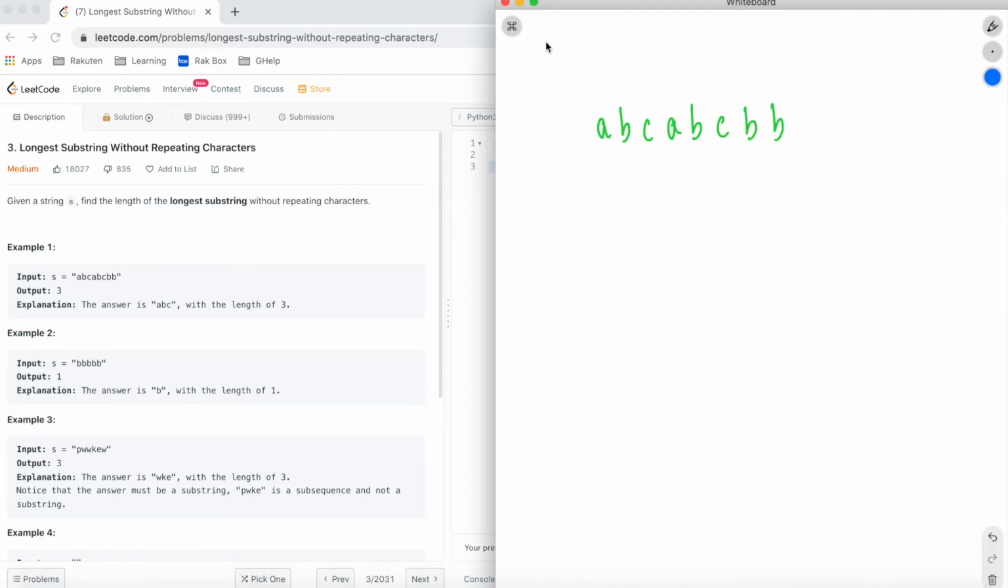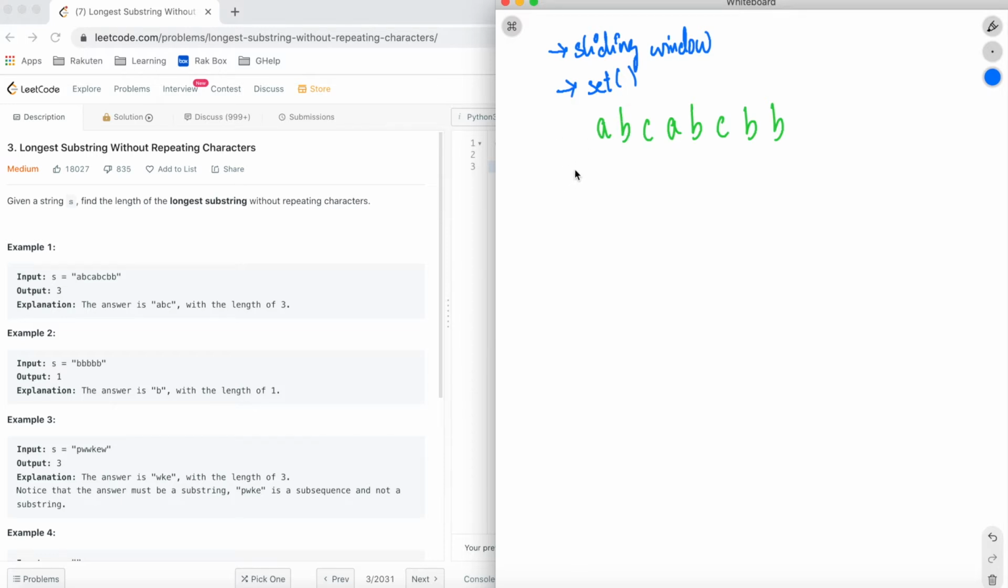Now let us see how this problem can be solved. So this is the string that has been given in the example. We can use the sliding window approach to find the substrings and find the maximum length of this. And in order to keep track of the elements that we are seeing when we are passing through the string, we will use the set data structure.